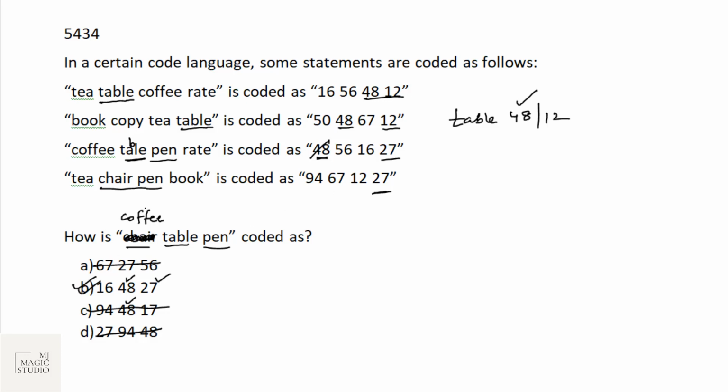So it is 16, 48, 27. That was a typing error. It should be coffee, table and pen. Coffee is 16, which we have here. Coffee is 16 here, also common. It should be coffee, table, pen, and answer is 16, 48 and 27. Sorry for the inconvenience, typing error.